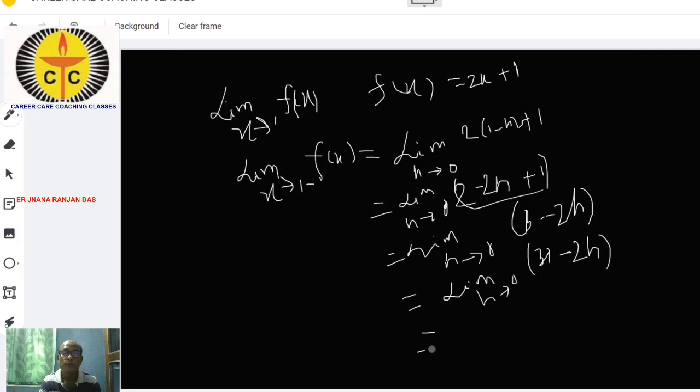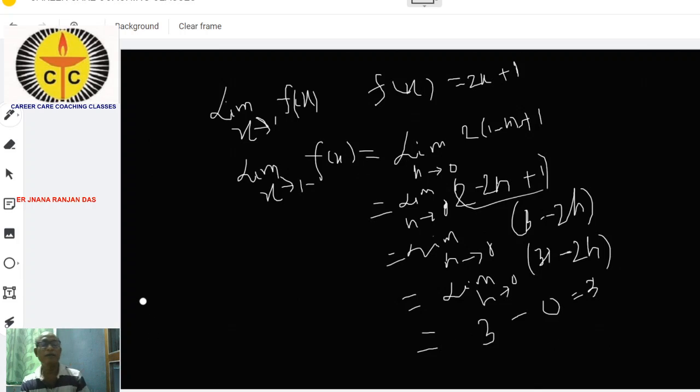This is equal to the limit as h tends to 0 of 3, that is also 3, since x is not there, h is not there. And the limit as h tends to 0 of 2h is 2 into 0, that means 0. So this is 3.